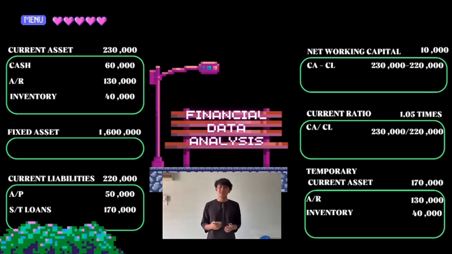Next, about the fixed asset. Fixed asset is a long-term period of return that can be earned by a company, and the total of the fixed asset for this company is 1.6 million. Lastly, the current liability is a short-term loan or debt that needs to be handled by a company. For this company, they need to handle 50,000 of account payables and 170,000 of short-term loans. The total of the current liability is 220,000.